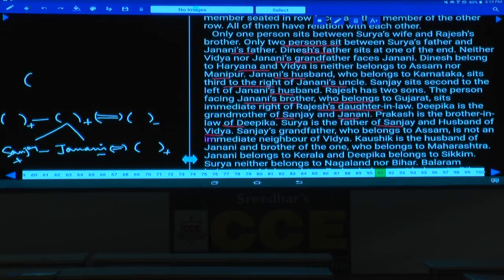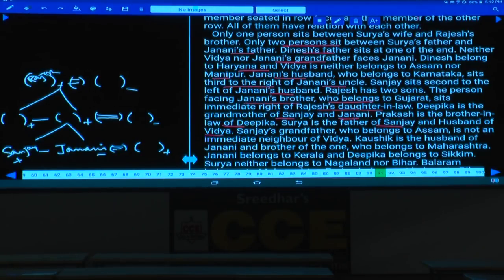If you take grandfather and grandmother in these two categories, now these two persons are the children. Hence 1, 2, 3, 4, 5, 6, 7, 8 persons are involved as of now. So 2 plus 3, 5 plus 3, 8 persons. As 8 persons are there, now Sanjay has 2 sons. Rajesh has 2 sons, hence I can draw Rajesh like this.